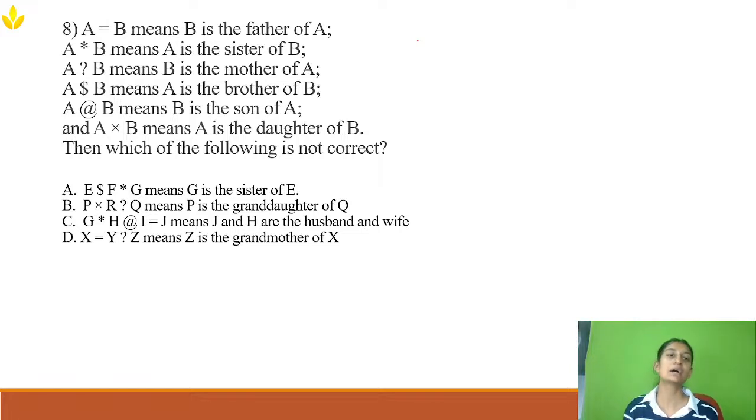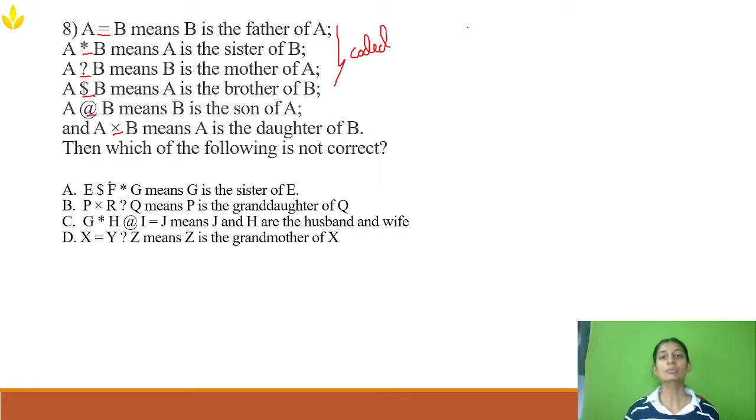Now the next question is from blood relationship. In blood relationship, there are three types: single blood, mixed, and coded. This question is from coded blood relationship. Coded blood relationship means they will give codes like equals, star, question mark, dollar, at, into. These codes represent some meaning. Here A equals B means B is the father of A. Star means A is the sister of B. So these codes will be given and you need to decode them. Options will be given, sometimes one equation will be given, and you need to decode them and get an answer.